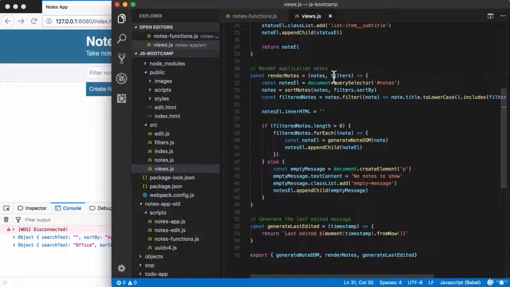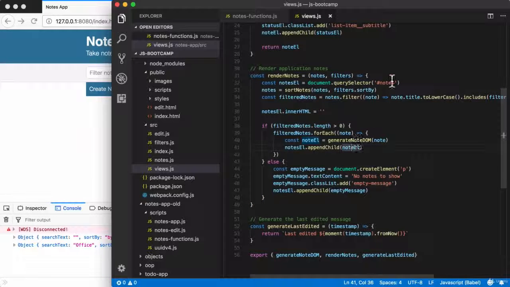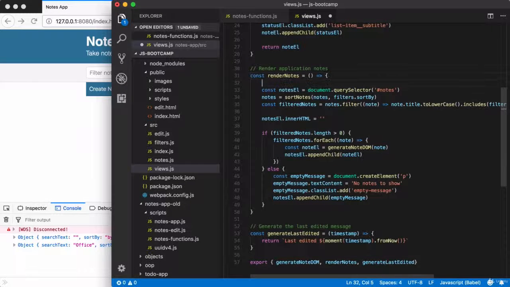Now that we have those two interfaces, one for notes and one for filters, this function code can simply request the latest notes and the latest filters, then go through the process of rendering. It does not need to have them passed in. So let's go ahead and actually adjust render notes to do that. I'm going to start by removing both arguments. The new render notes function isn't going to take any arguments whatsoever.